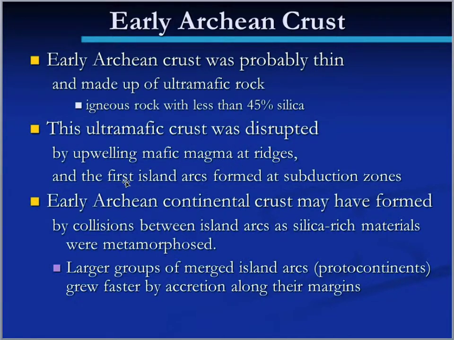And then we start forming this first subduction and island arcs, and we start getting those melting of that subducted mafic rock in particular to produce the less mafic trondhjemite, tonalites, and granodiorites. And then so we're forming that continental crust, these early Archean cratonal rocks that are going to be richer in silica material. And then eventually these protocontinents, these little island arcs, start merging with each other and start growing in mass, and they become larger over time during the Archean.